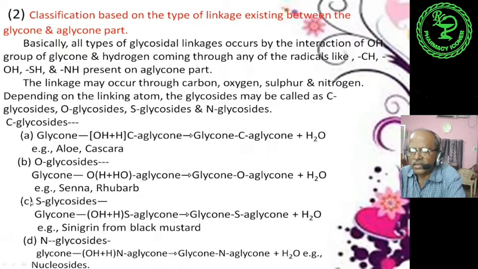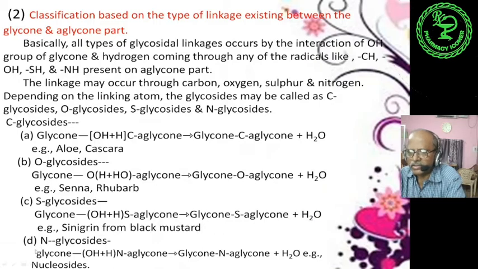In the third, S glycoside, the glycan contains OH group and the aglycan contains SH. So from SH, the H and OH form water. Now it is named glycan-S-aglycan. This is the linking sulfur atom between glycan and aglycan part, for example sinigrin from black mustard.